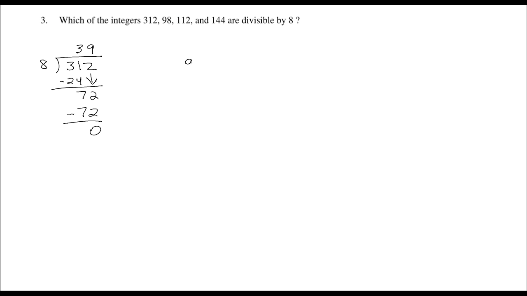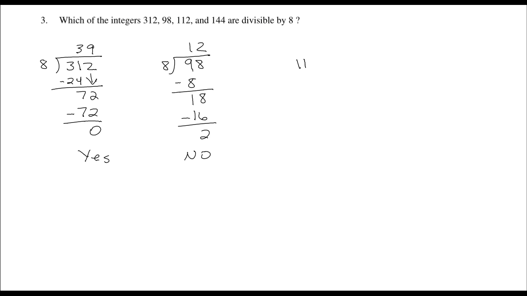Alright, so now we're going to do 98 divided by 8. 8 goes into 9 once. 1 times 8 is 8. Subtract, bring down the 8. 8 goes into 18 twice. 2 times 8 is 16. Subtract, 2. So this one is no. The first one was yes.